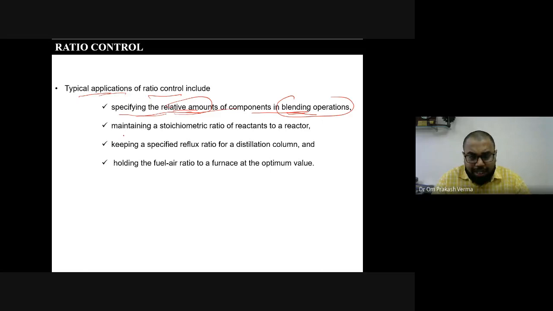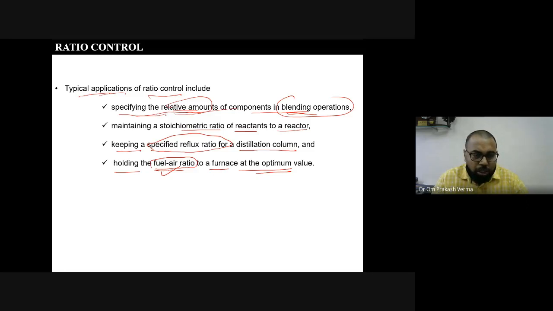Also, where we need to maintain a stoichiometric ratio of some reactants in the reactor, we can use ratio control. We also use ratio control in the distillation column, where we are required to keep a specified reflux ratio. And in the previous video, one example shown there is the fuel air ratio. So ratio control may be used to hold the fuel air ratio in the furnace, or in a car, or anything, at the optimum value.